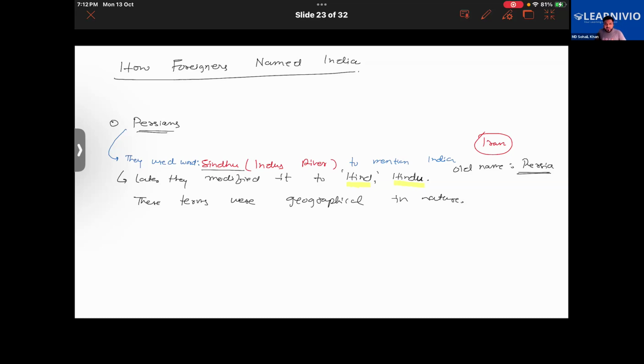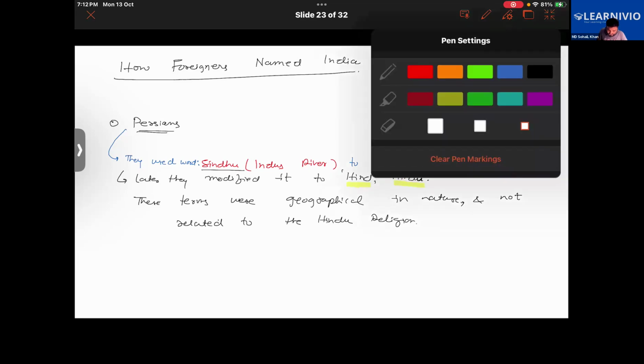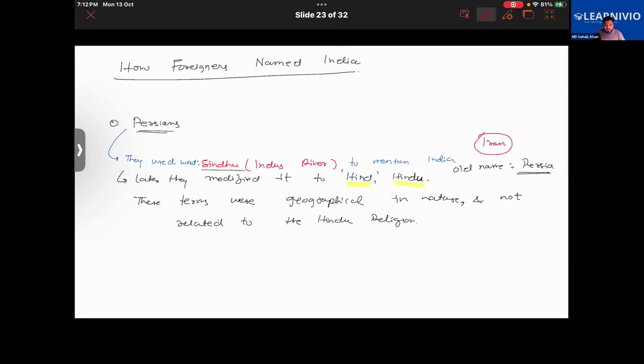Later on, it came to be associated with the Hindu religion, and not related to the Hindu religion initially.